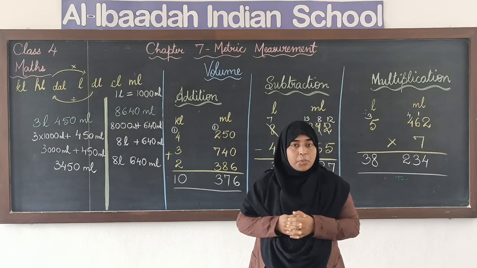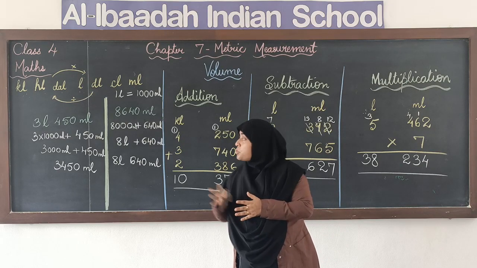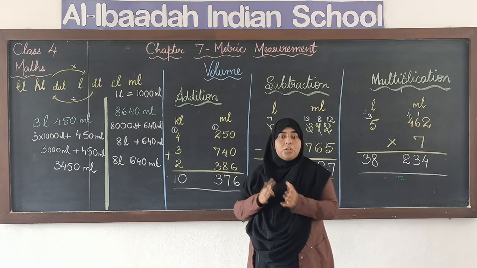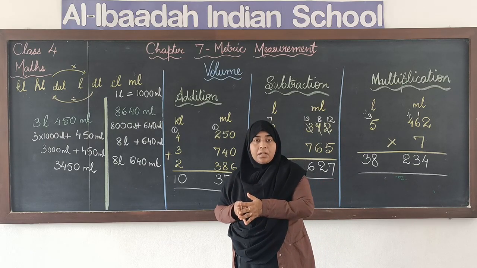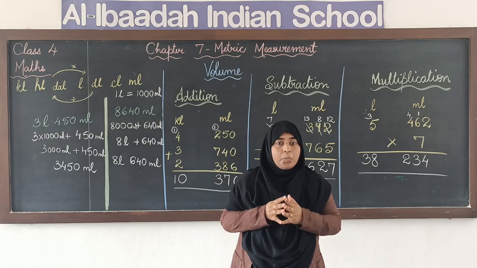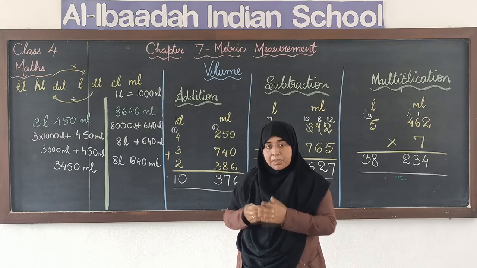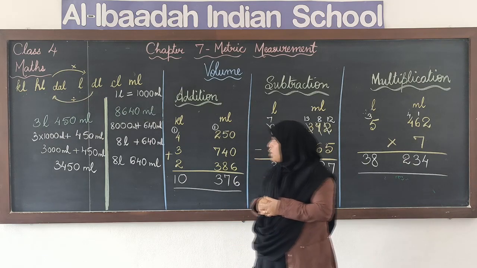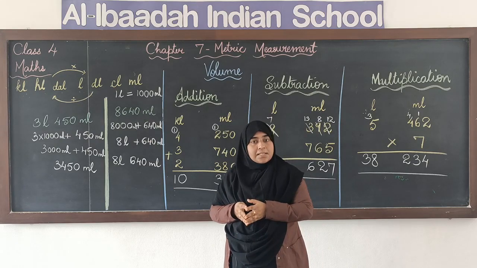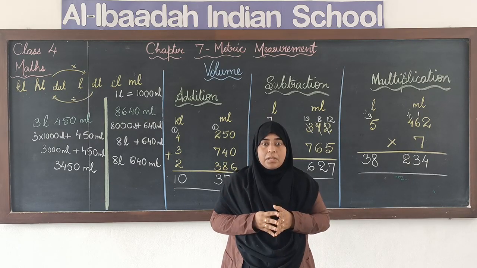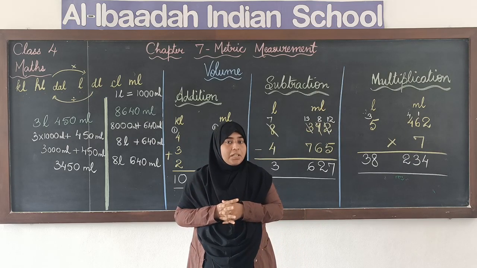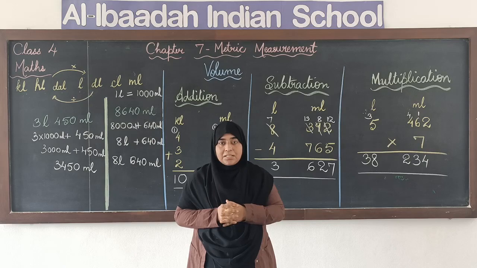So remember the sequence from bigger unit to smaller unit, that is very important. When we are converting a bigger unit to a smaller unit, we multiply, and when we are converting a smaller unit to a greater unit, we divide. The value will go down. Addition, subtraction and multiplication steps and procedures are the same as usual addition, subtraction, multiplication. Only thing we need to keep in mind is the units.